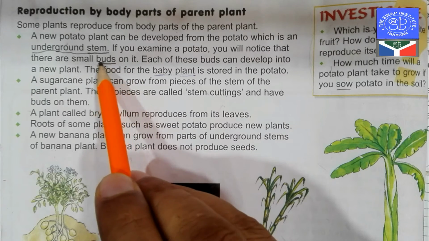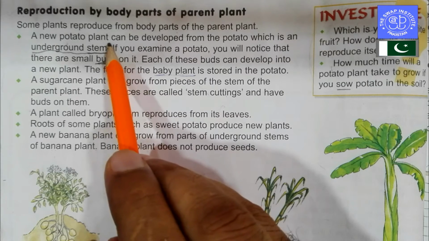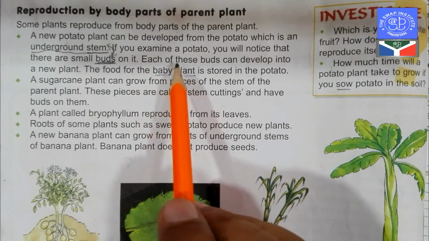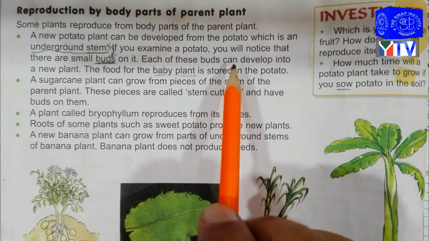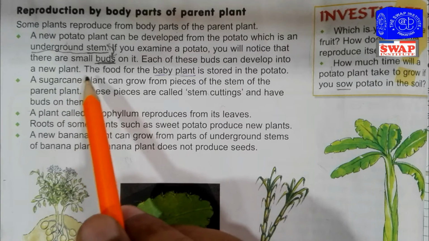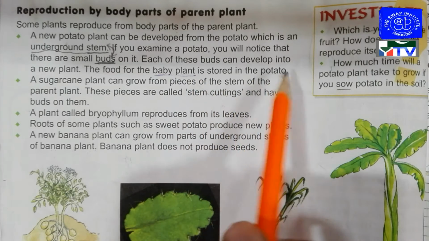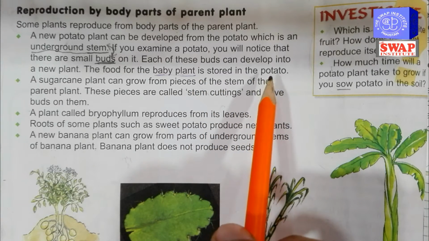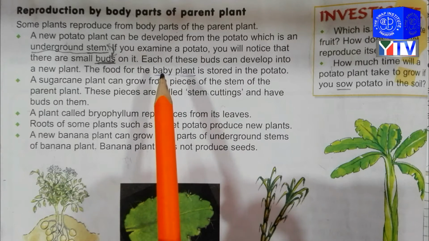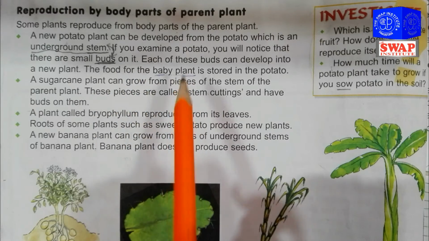These buds are basically called stems. Understand? Each of these buds can develop into a new plant. The food for the baby plant is stored in the potato. Basically, every parent plant has some food stored in it for baby plants.